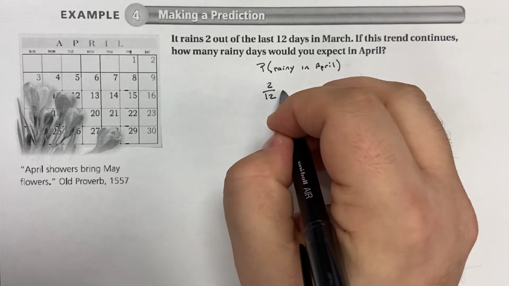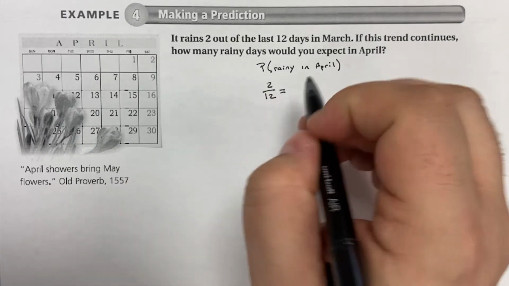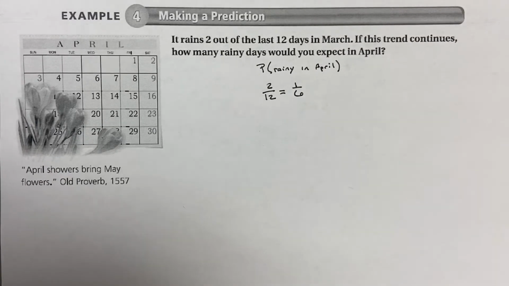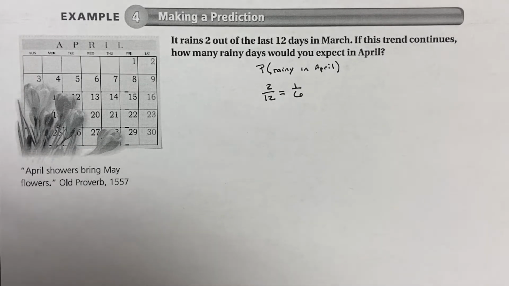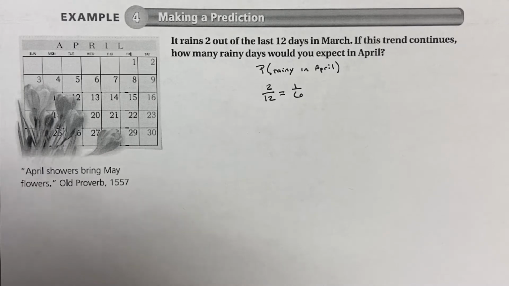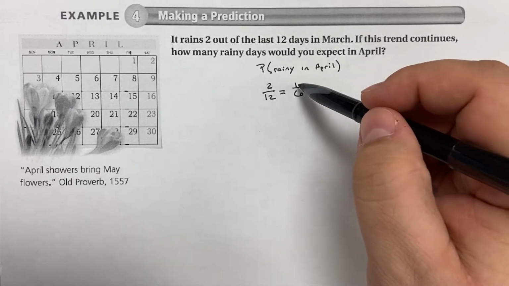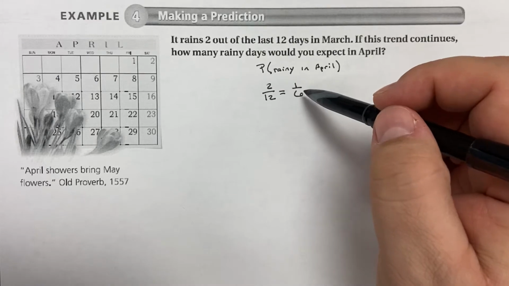Anytime we have a fraction, it's going to be simplified. So that means 1 every 6 days. Is that actually what happened? No, it could have rained on the first day, and it could have rained on the 11th day. It could have rained on the 7th day, and it could have rained on the 12th day. Any combination to where it rained twice in 12 days. Doesn't matter when it happened, it just matters that it was 2 out of 12 days. It's the same idea as 1 out of 6.